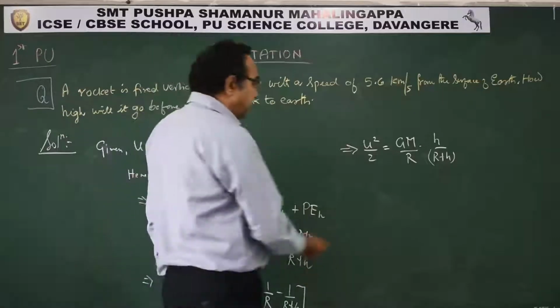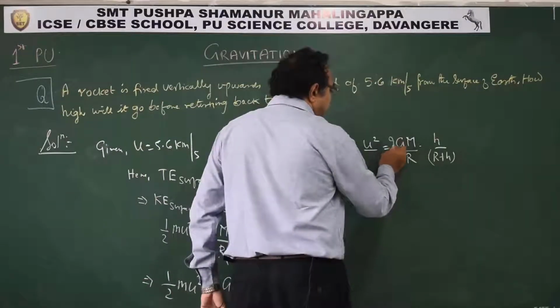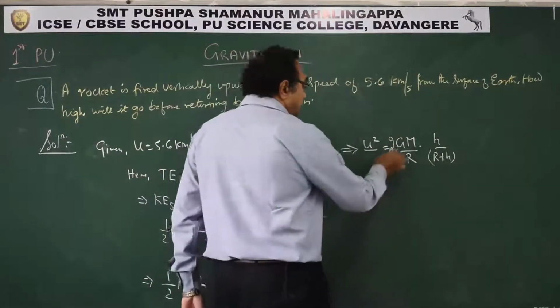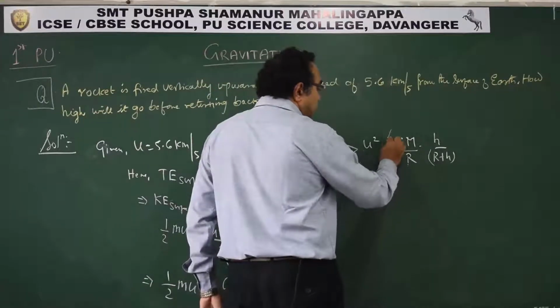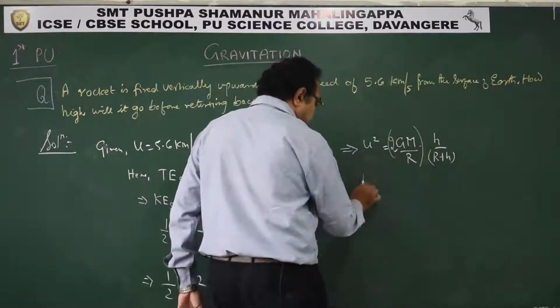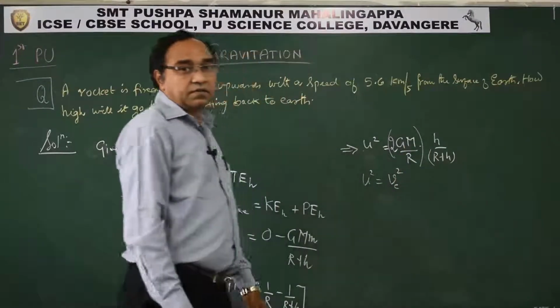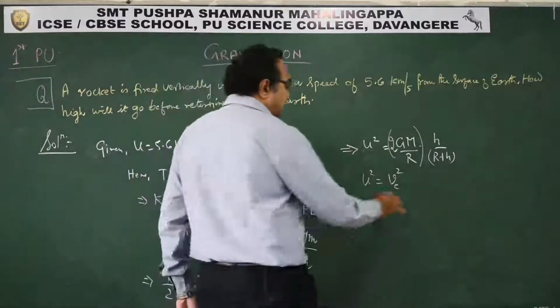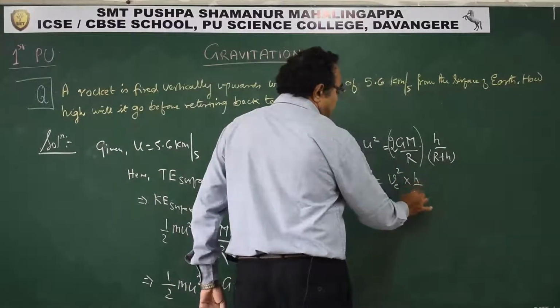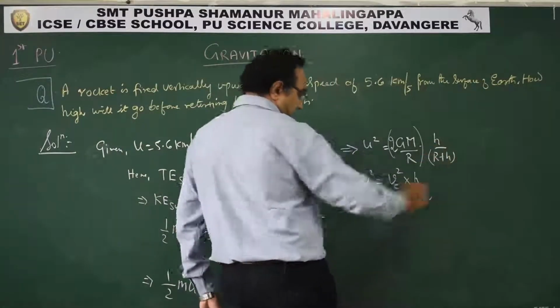We can also simplify it. This 2 you can take it here also, cross multiply. Now this is nothing but escape velocity from the surface of Earth, GM by r into h upon r plus h.